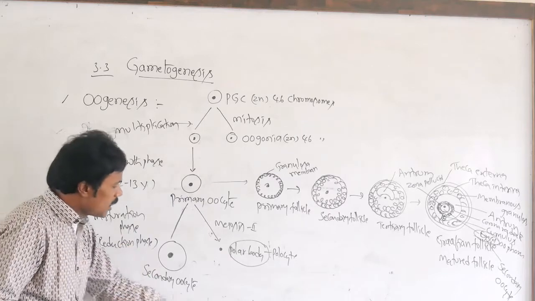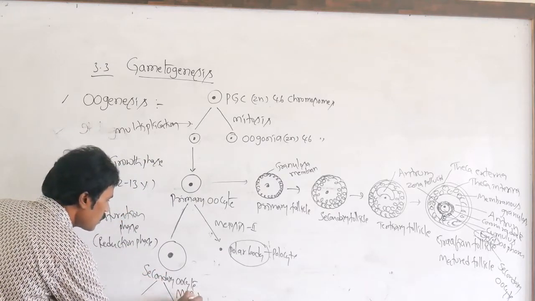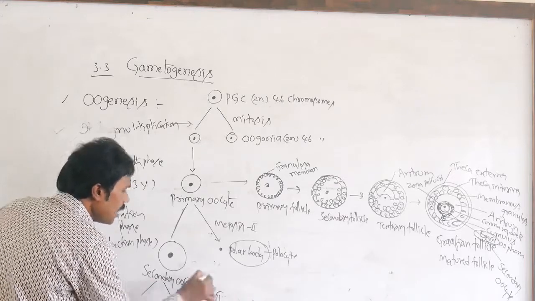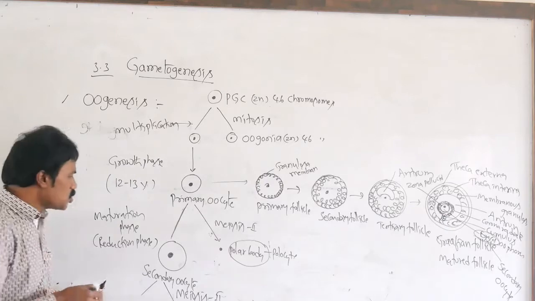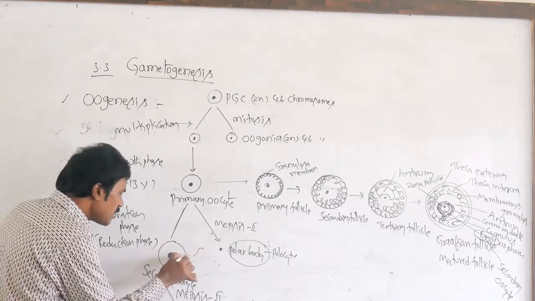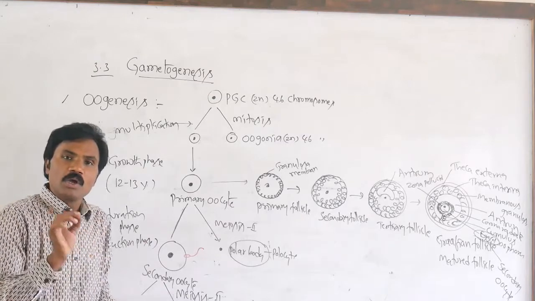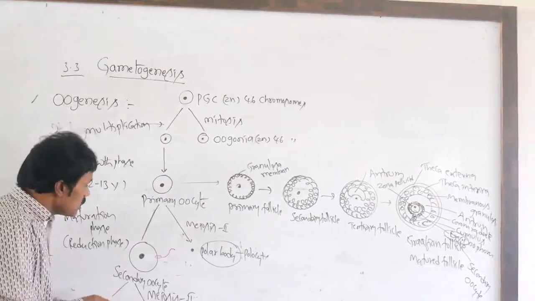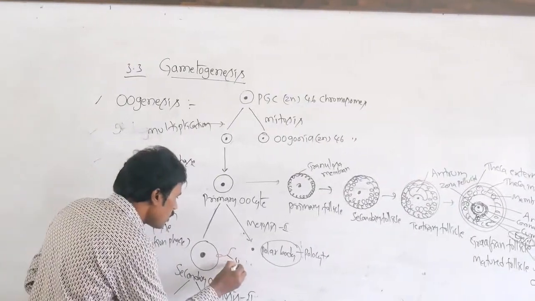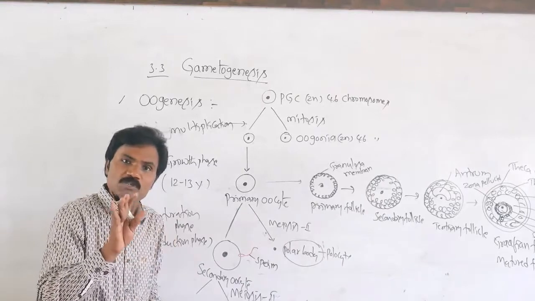This secondary oocyte then undergoes meiosis 2. Very important: whenever it is penetrated by the sperm, then only does it complete meiosis 2.